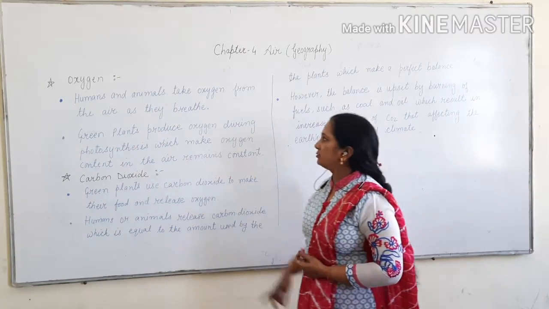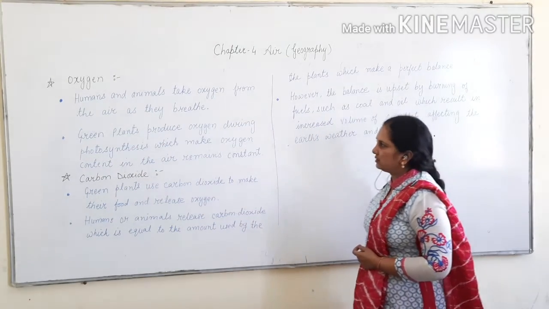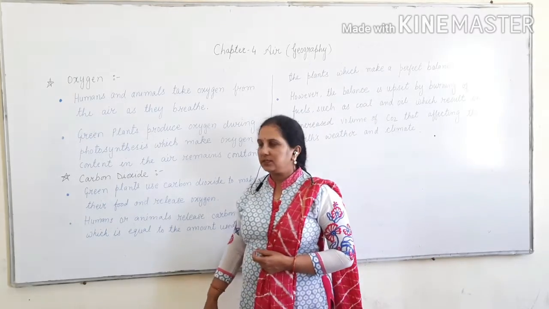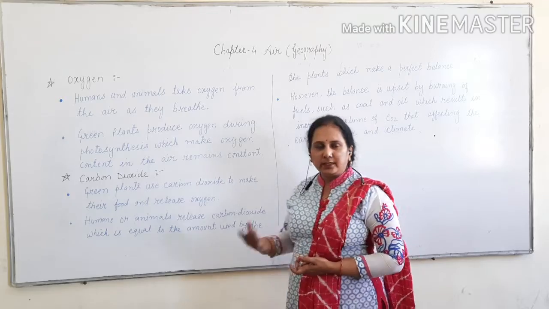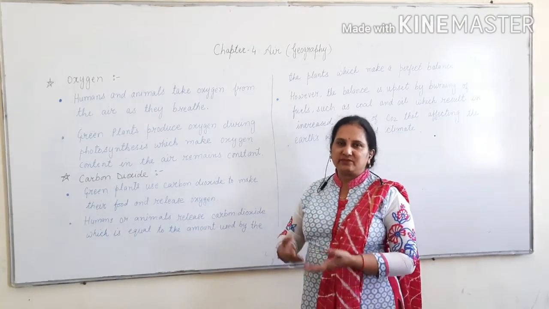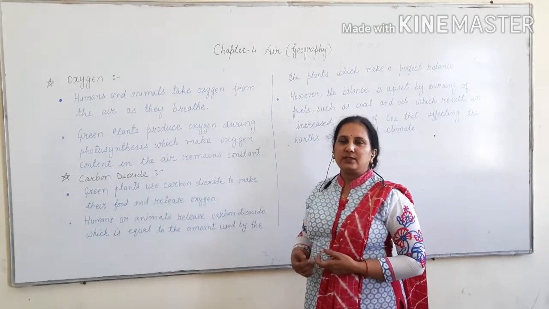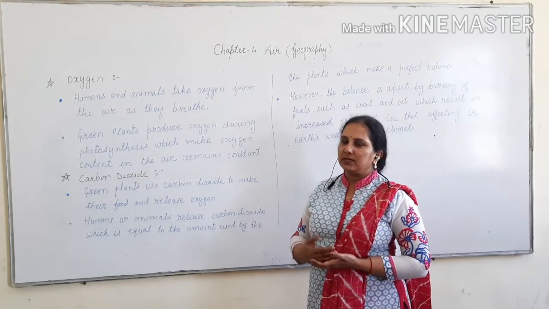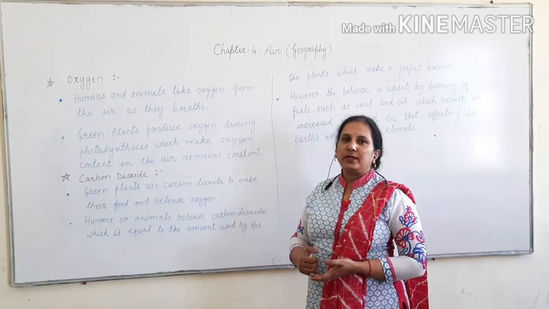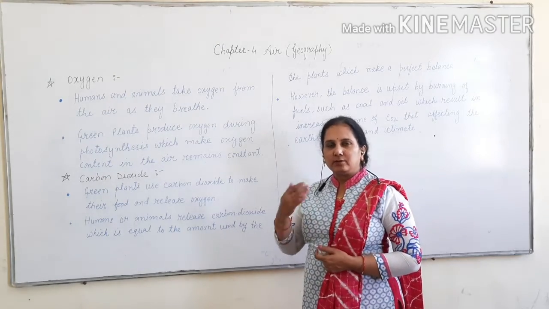Green plants produce oxygen during photosynthesis, which keeps the oxygen content in the air constant. Green plants do the opposite. As we breathe in oxygen and breathe out carbon dioxide, the green plants take carbon dioxide and release oxygen.